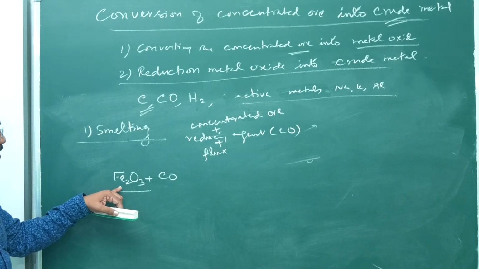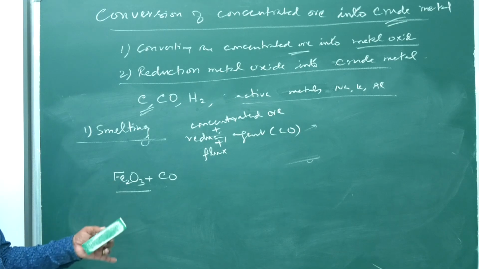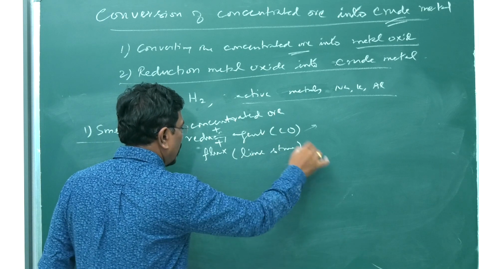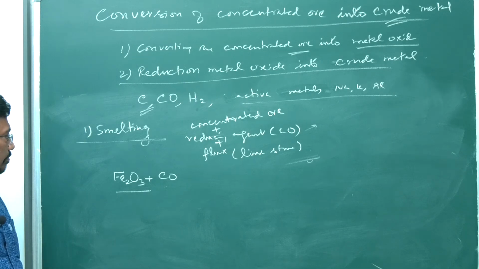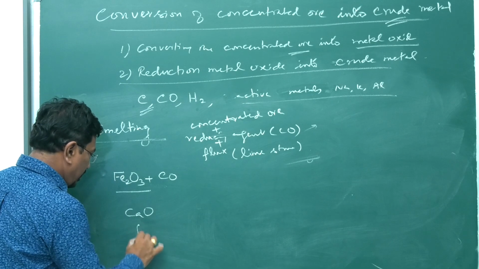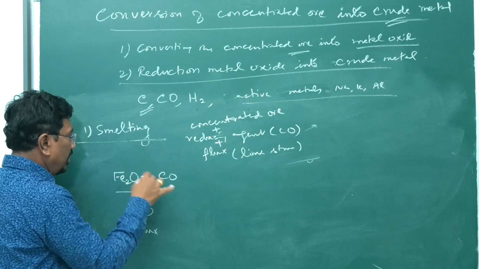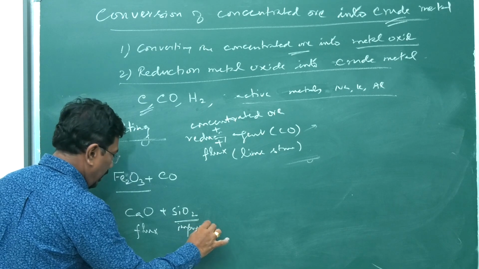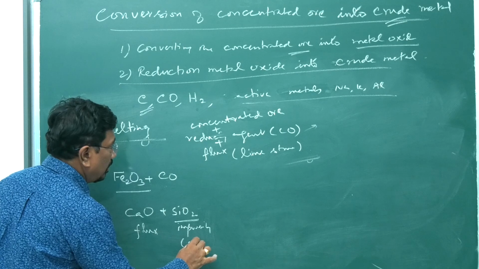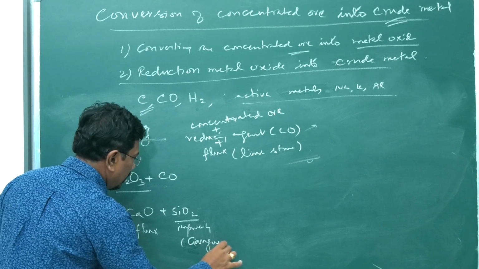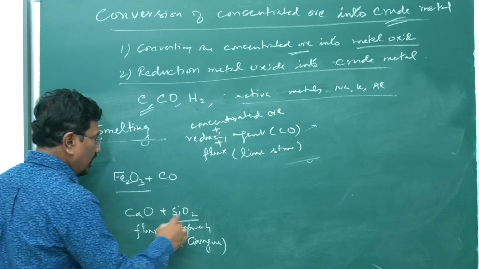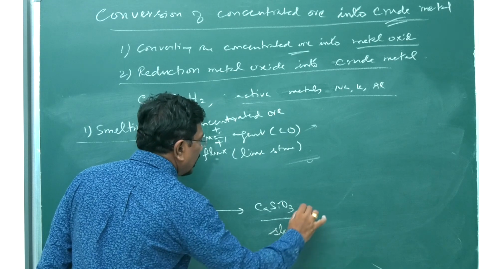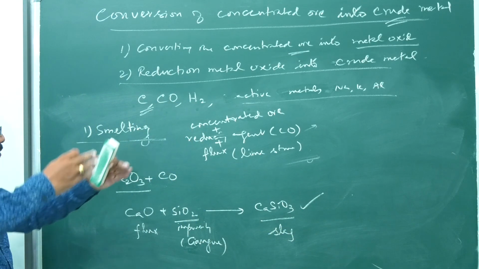Common impurity in ferric oxide is silica. Therefore, we use limestone as flux, lime as flux, calcium oxide as flux. So, calcium oxide flux combines with the impurity present in Fe2O3, that is silica. Sorry, it is the gangue. The flux combines with the gangue to become calcium silicate slag, and it floats at the top and can be removed.